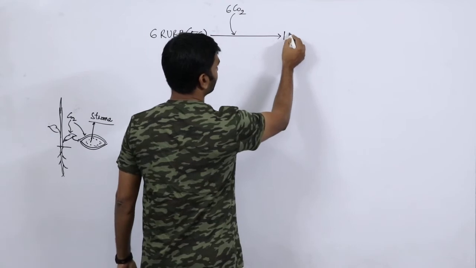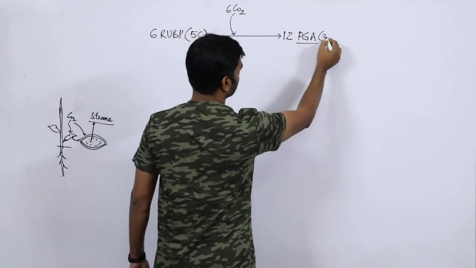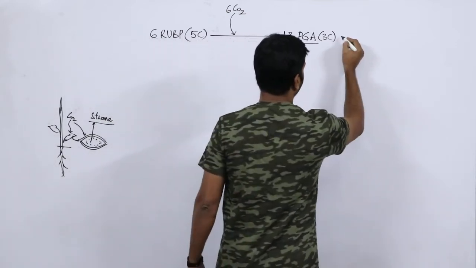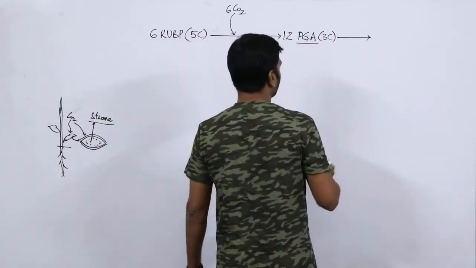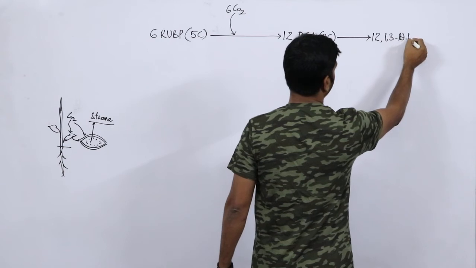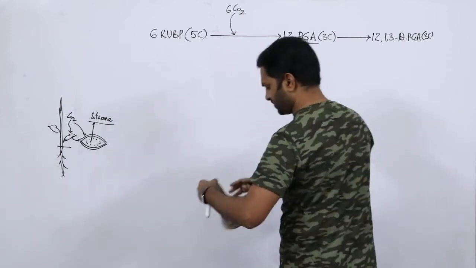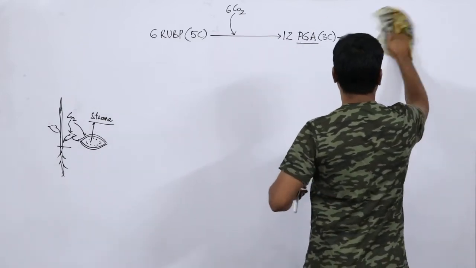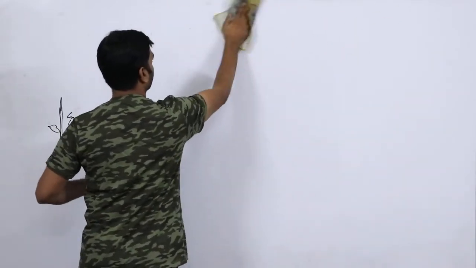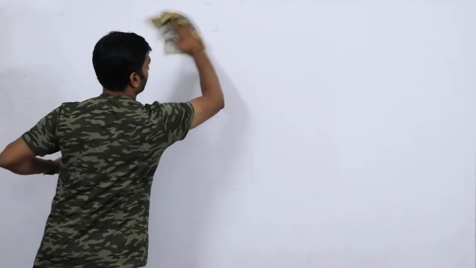Then there will be formation of 12 moles of phosphoglyceric acid. Every phosphoglyceric acid has only 3 carbons. Then this PGA is converted into 12 molecules of 1,3 di-PGA or bis-PGA. I will write this, just a minute. This board is not enough. I can draw it more clearly.